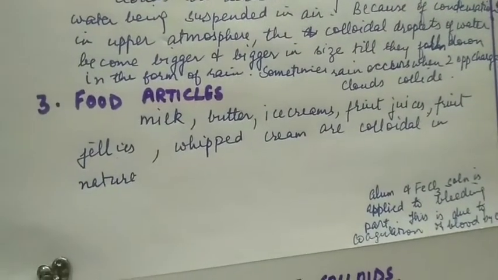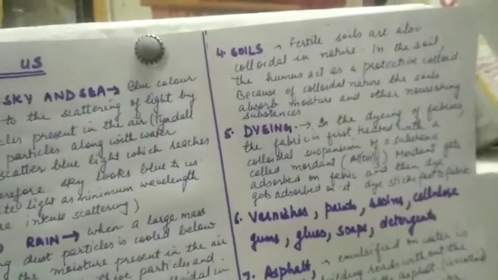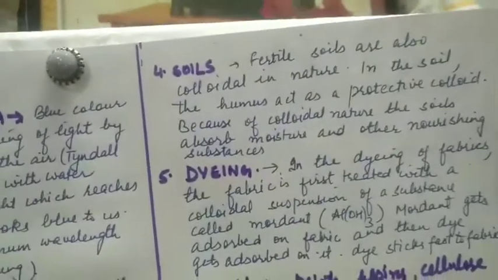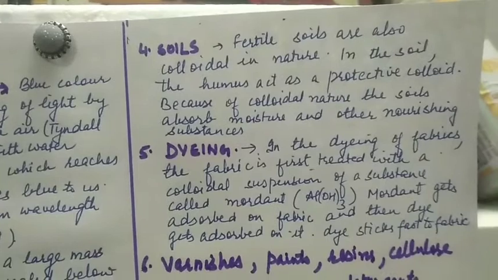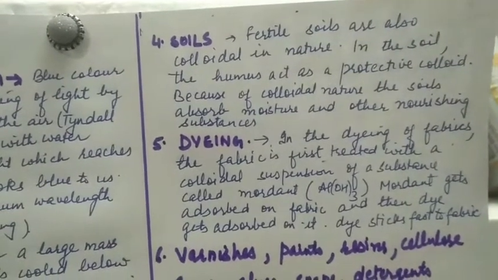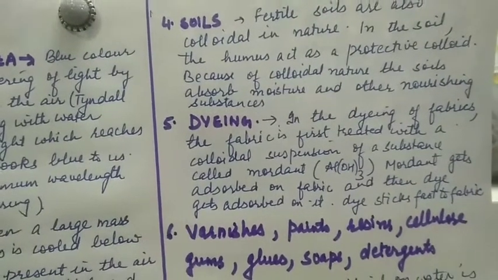Food articles: milk, butter, ice cream, fruit juices, fruit jellies, whipped cream are colloidal in nature. Soils. Fertile soils are also colloidal in nature. In the soil, the humus acts as protective colloid. Because of colloidal nature, the soils absorb moisture and other nourishing substances.